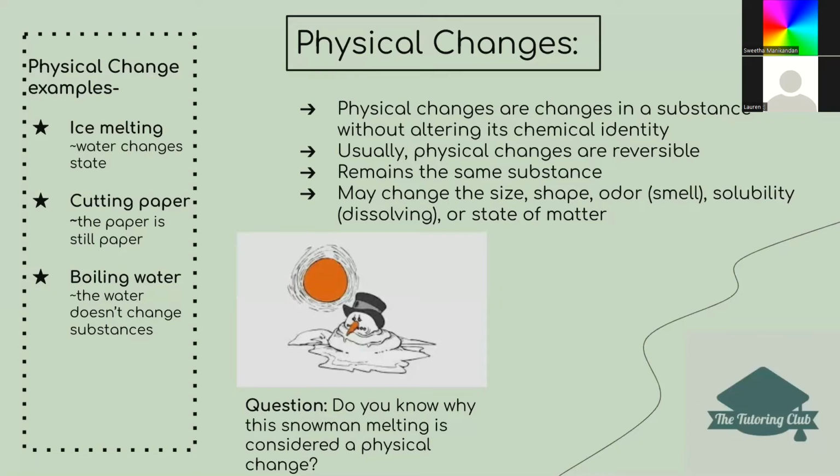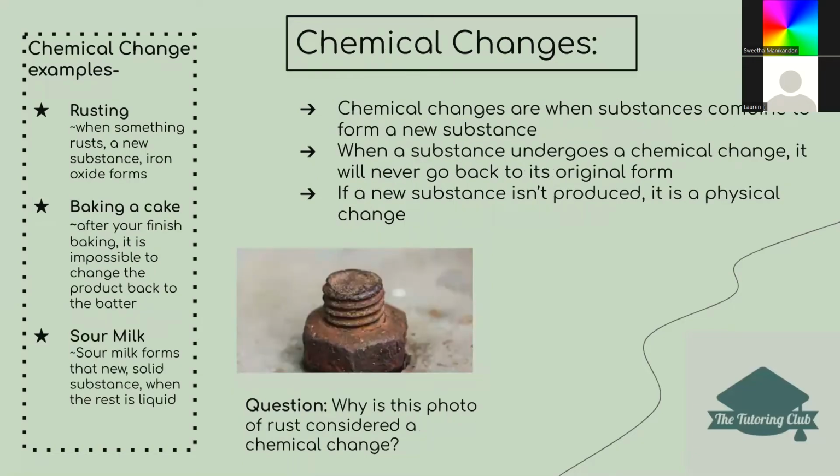All right, next we have chemical change. Chemical changes are when substances combine to form a new substance. When a substance undergoes a chemical change, it will never go back to its original form. So unlike the snowman melting, that can go back to its original form, chemical changes are the exact opposite and it can't go back to what it originally was. If a new substance isn't produced, it is a physical change, meaning if a new substance is produced, it's chemical.